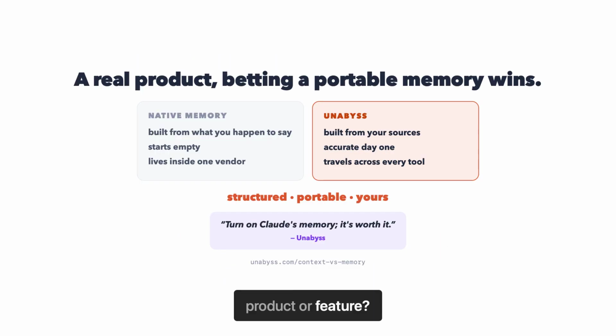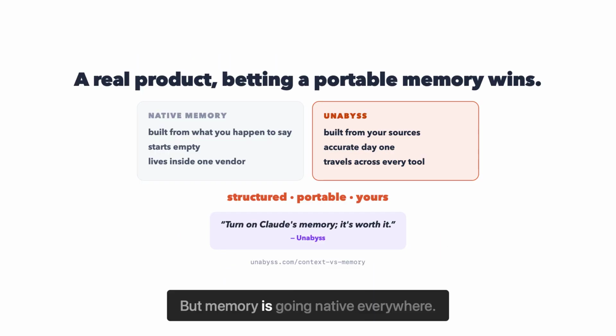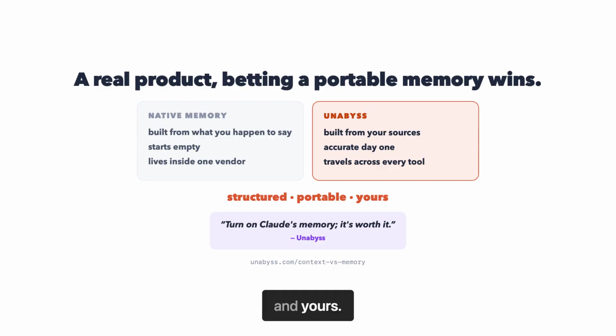So, product or feature? A real product, but memory is going native everywhere. Claude remembers you across chats now, and Unabyss itself says to turn that on. Its bet is a context that's structured, portable across every tool and yours. Native memory can't be all 3.